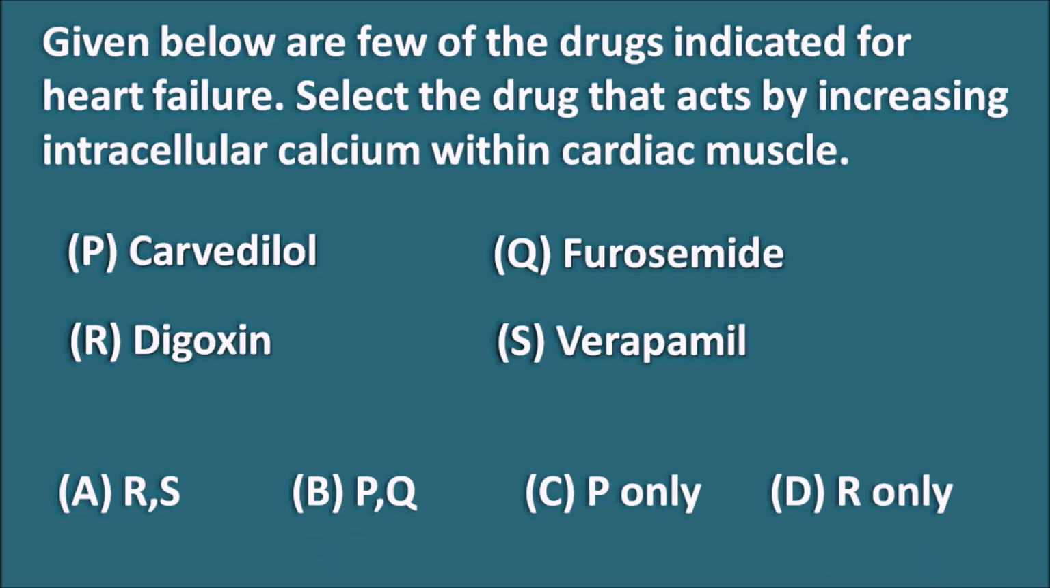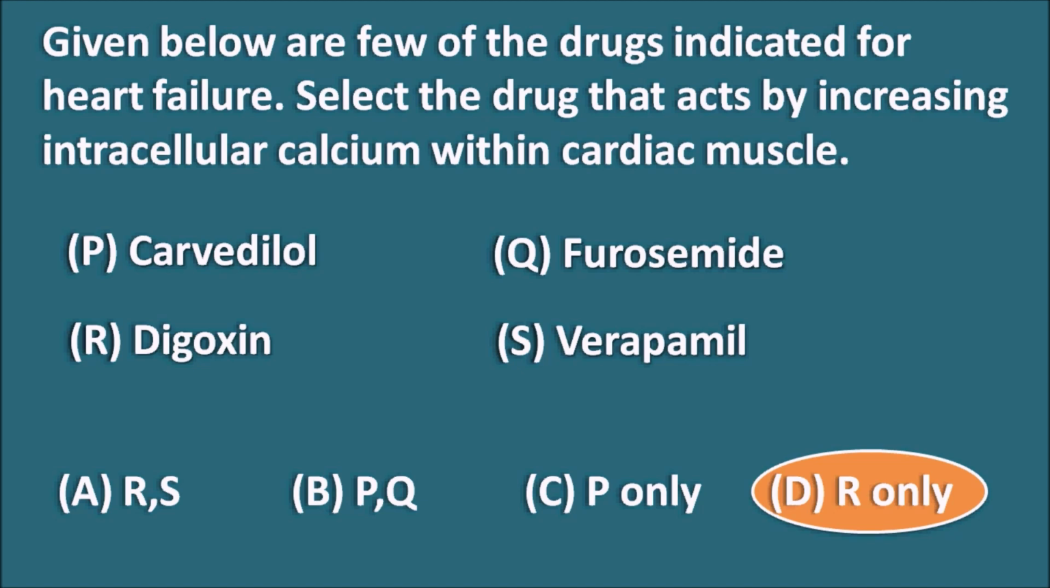So here we have to identify the drug which increases the intracellular calcium levels within the cardiac muscle. So here the right answer is R only. So digoxin is the drug which increases the intracellular calcium levels within the cardiac muscle. So let us see how other drugs are also working.